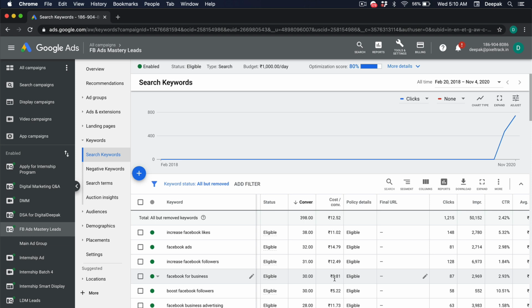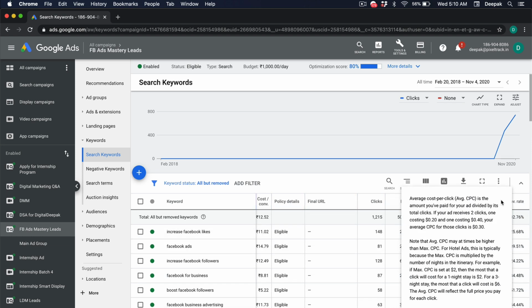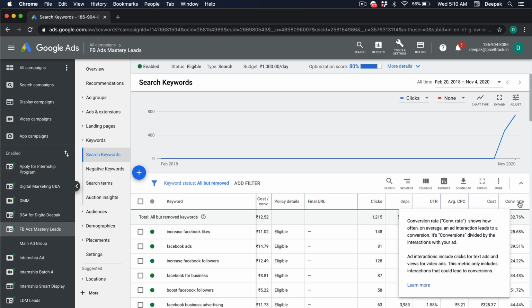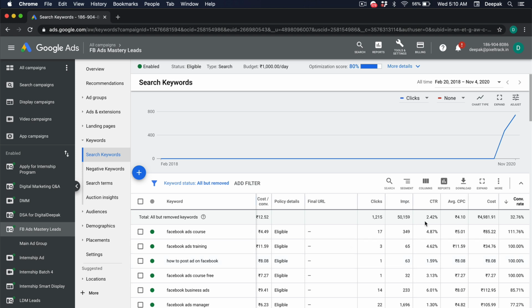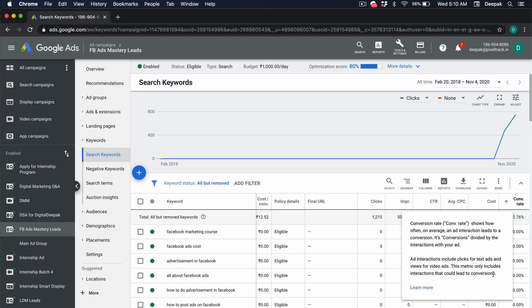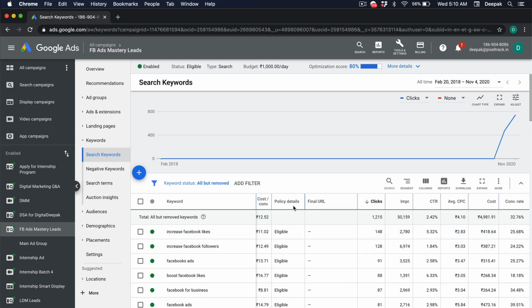I can look at the cost per conversion. I can look at the clicks, impressions, CTR, CPC, what is the total cost, what is the conversion rate. So I can look at the landing page conversion rate, and I can sort it according to the landing page conversion rate as well. And when we have very few clicks, sometimes it might even show a 100% conversion rate. This might not be the best measurement right now, but you can look at the number of clicks.